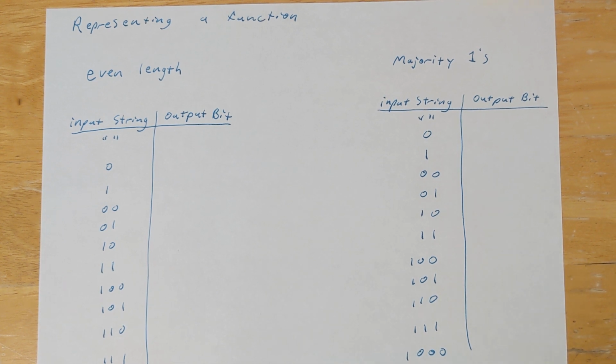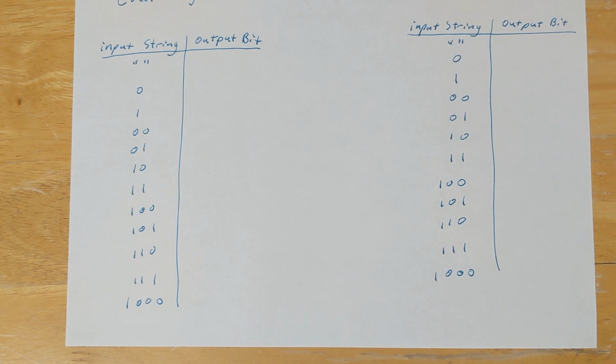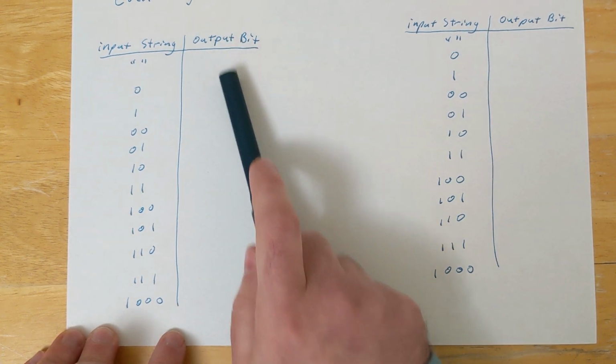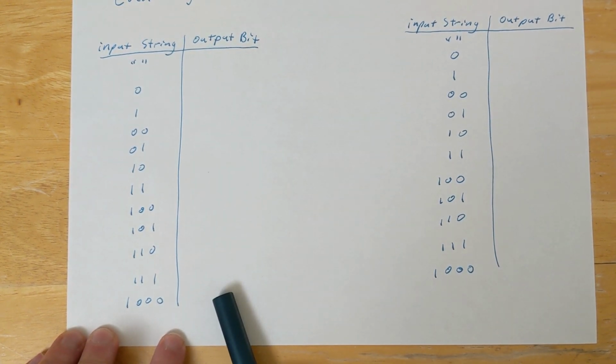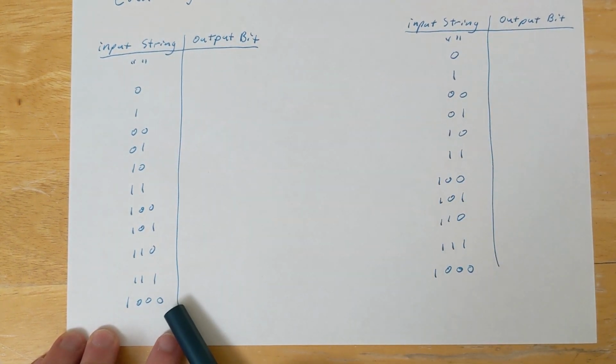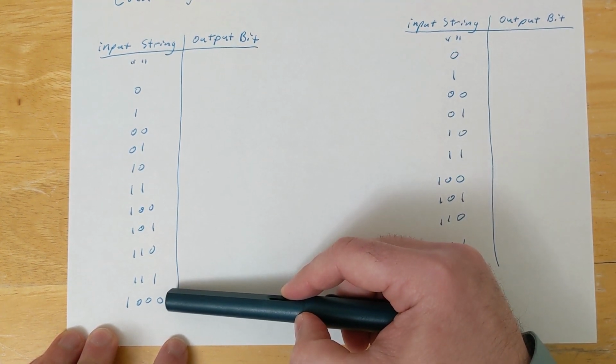Now, before we get started with that proof, let's actually look at how we can represent a function. So the idea for how we're going to be working this proof is we're going to show that we can use these infinitely long strings to actually represent functions. So let's show how to do this. So we can think of functions as just kind of tables, where we have a table where you take your input and map it to the output. So in this case, our table says our input string is going to be in the left column, and then the bit it's going to map to is going to be in the right column. So since the number of strings is countable, we've shown this before, we can list all of the input strings in this column. So that's certainly doable.